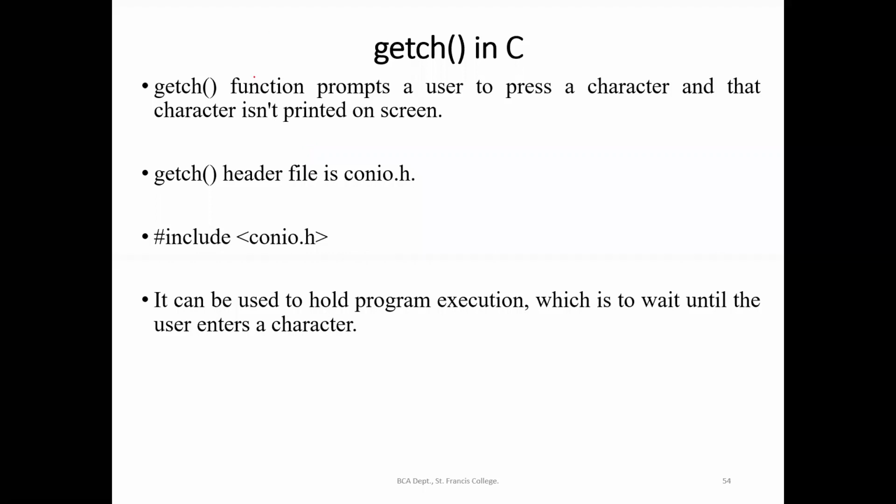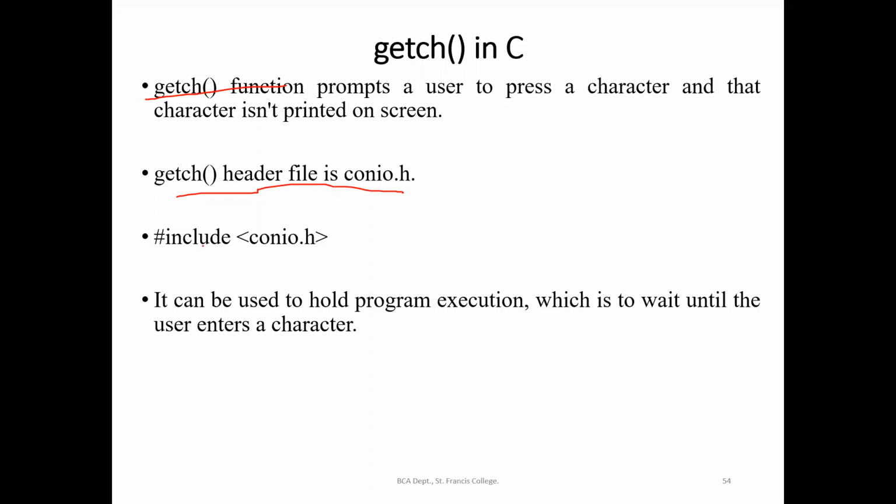So in order to hold the output screen so that we will see the output message from the computer, we have to use the getch function. Whenever we are using the getch function, until we press any of the keys on the keyboard, or just give an enter, it will hold the output screen. In order to use the getch function, we have to use the header file conio.h.